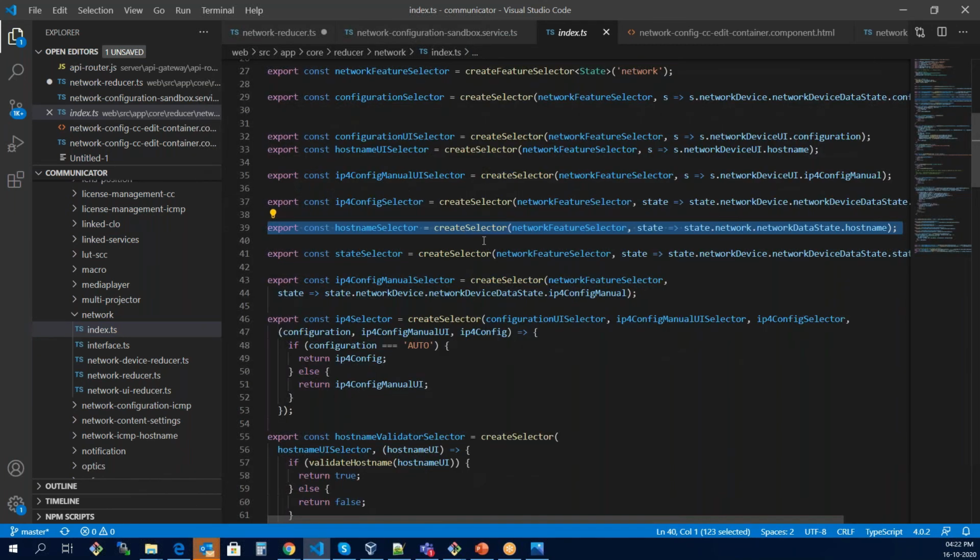So we have created a selector over here, the network feature selector, and then we have a callback function. What it does is that as soon as we get any state, it is going to return the host name of that state. So we got the complete state over here.